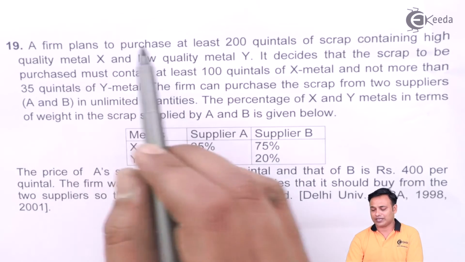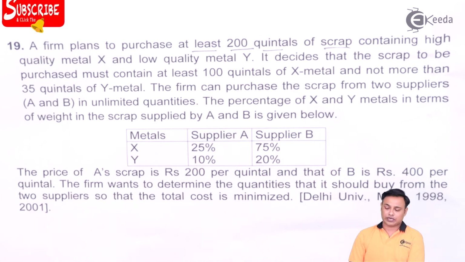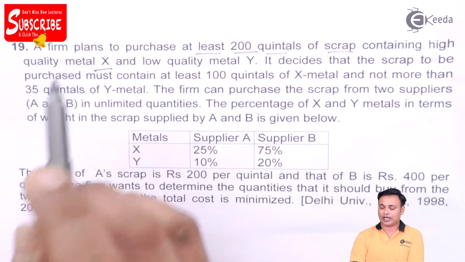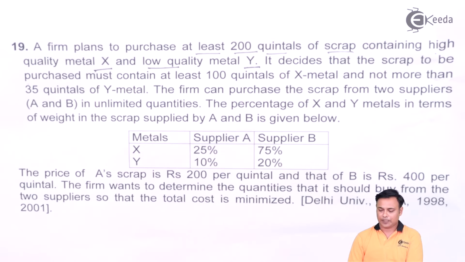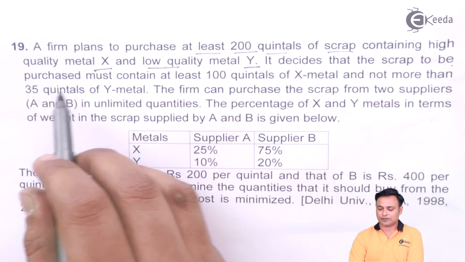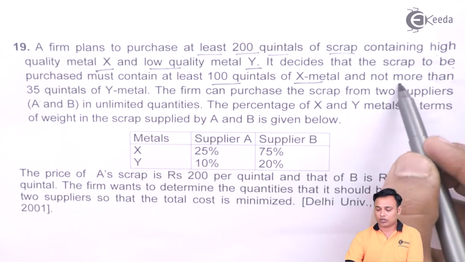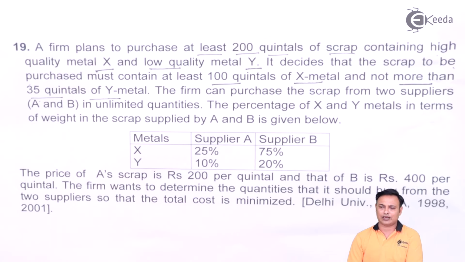A firm plans to purchase at least 200 quintals of scrap which contains two materials. One is high quality material X and one is low quality material metal Y. It decides that the scrap to be purchased must contain at least 100 quintals of X metal and not more than 35 quintals of Y. Because Y is a low quality metal, they don't want high content of Y metal, they want more content of X metal.